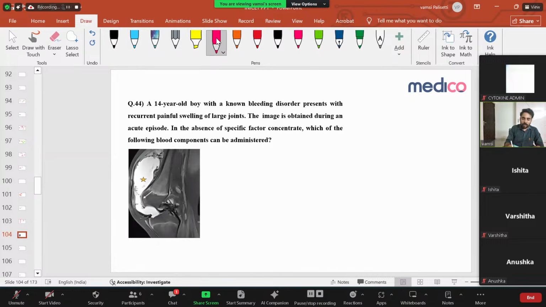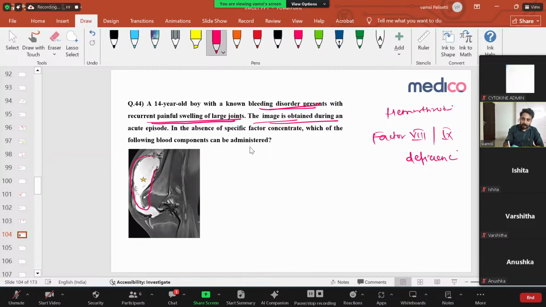A 14-year-old boy with a known bleeding disorder presents with recurrent painful swelling of large joints. You understood here? Known bleeding disorder, recurrent painful swelling of large joints. That is hemarthrosis, mainly because of factor 8 or factor 9 deficiency. The image is obtained during the acute phase. This is hemarthrosis: the white area around the knee joint is accumulated blood.